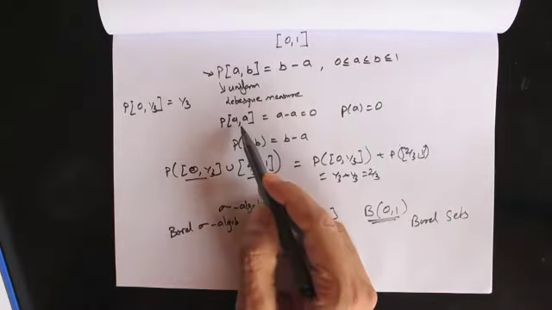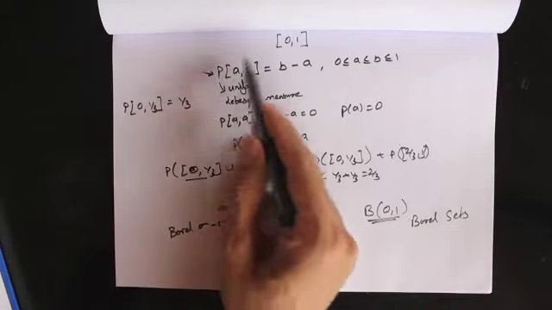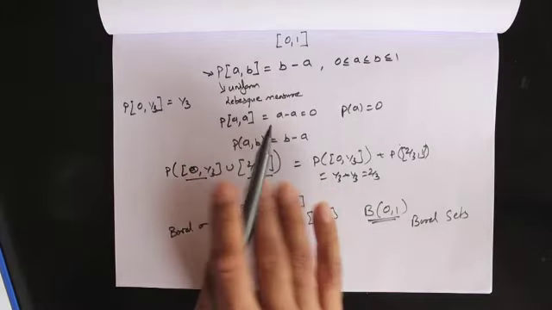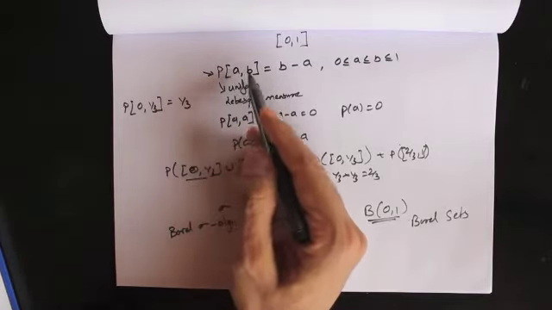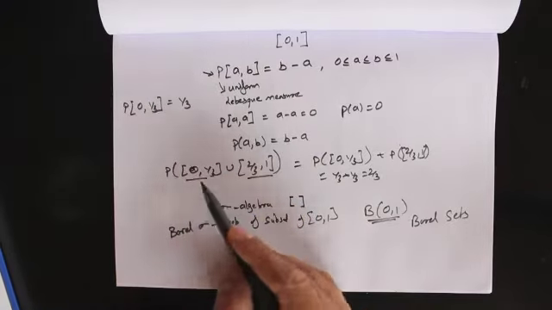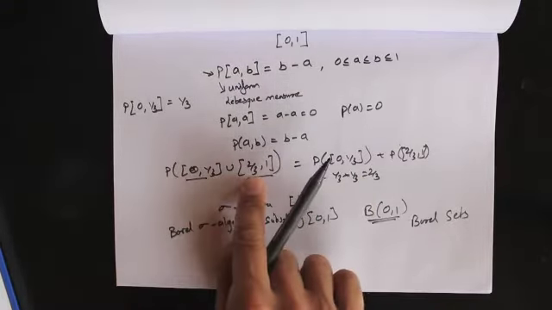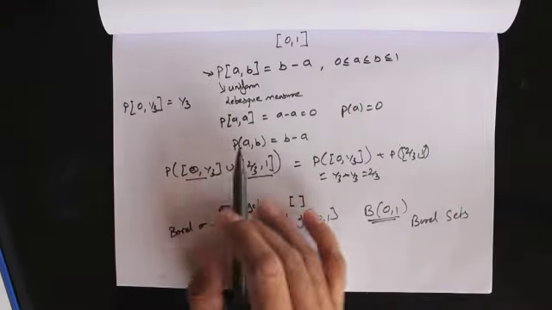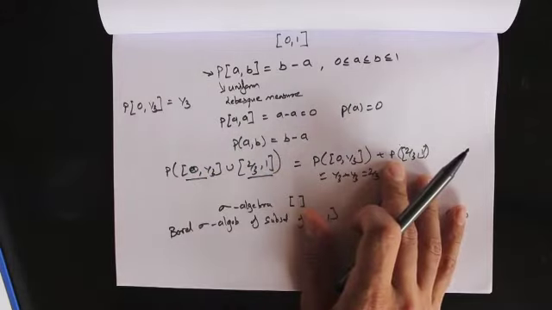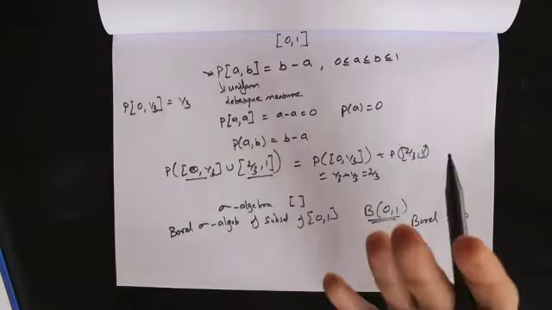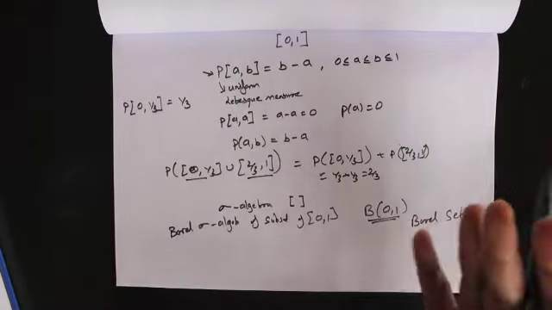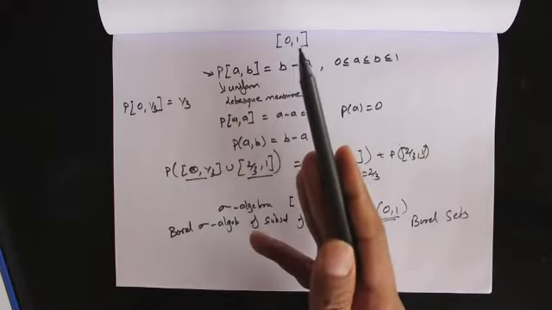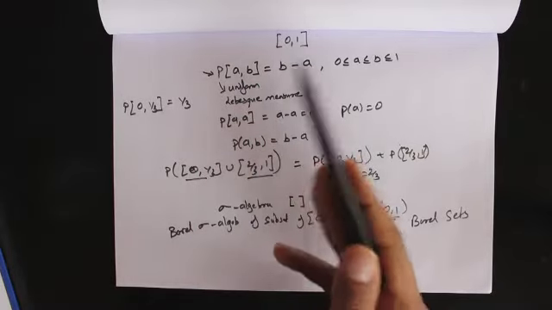Then we said that the probability of each point is actually 0, hence the probability of a closed interval is the same as the probability of an open interval. This gives us the probability of an interval, but we can use the properties of the probability measure to figure out the probability of much more complicated sets. This one is not very complicated, but I showed it just for illustration. Then we asked whether we can specify a collection of all the sets for which the probability is defined, once we define this formula and know the properties of the probability measure.